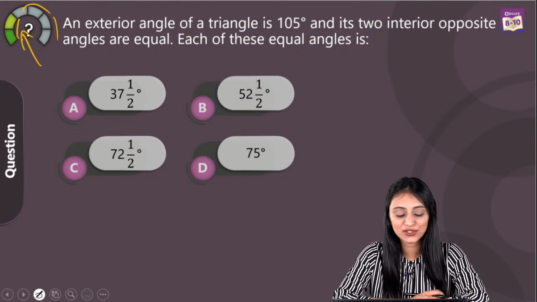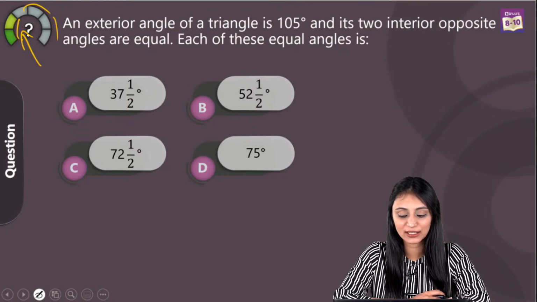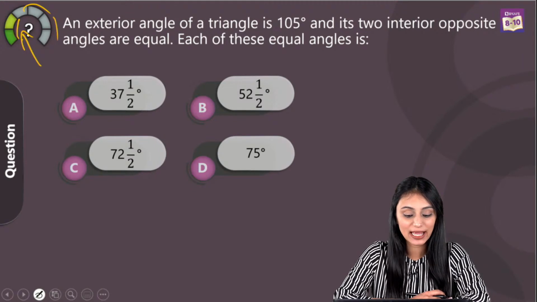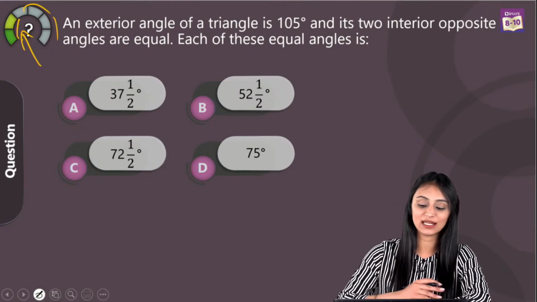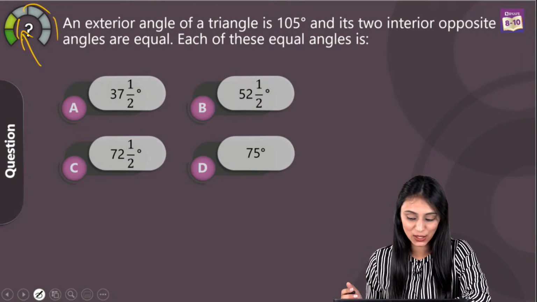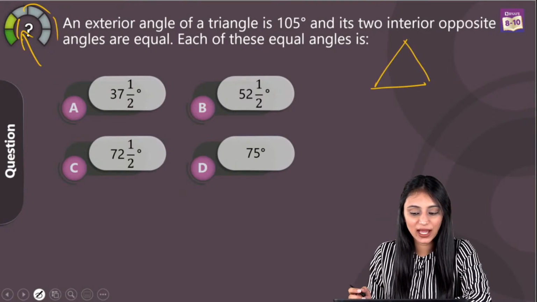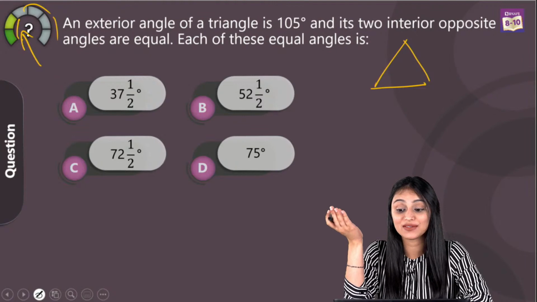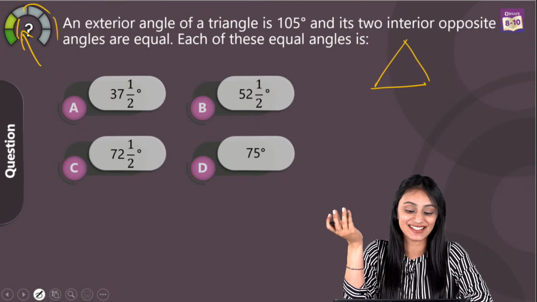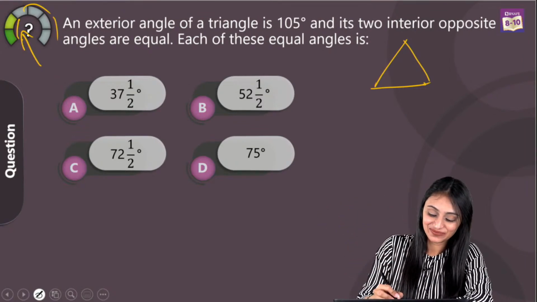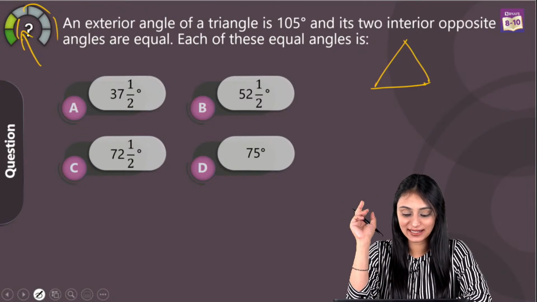An exterior angle of a triangle is 105 degrees and its two interior opposite angles are equal. Each of these angles is. So basically we have to find the measure of each of these equal angles. We are talking about a triangle here. This is the triangle that we have. Okay, I can see that people have already started giving answers. Yes? Okay. I'll tell you what the correct answer is.